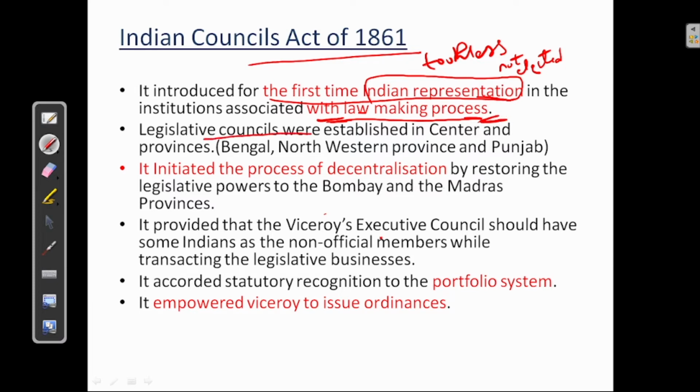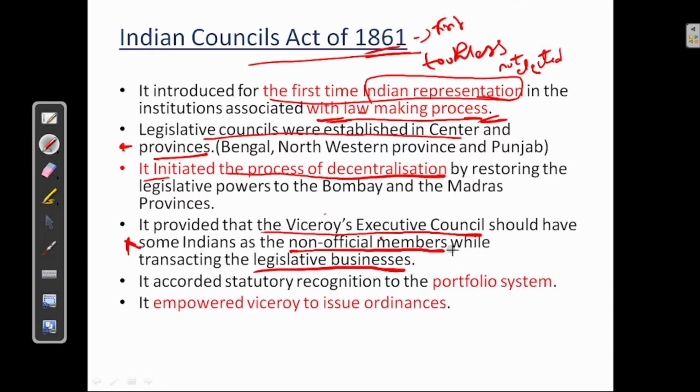Legislative councils were established in center and provinces. Okay, this also is important. It took place under the Indian Council Act of 1861. Next, it initiated the process of decentralization. Okay, first step of decentralization in 1861. Next, it provided that the Viceroy's Executive Council should have some Indians as non-official members while transacting the legislative business. This is also important.